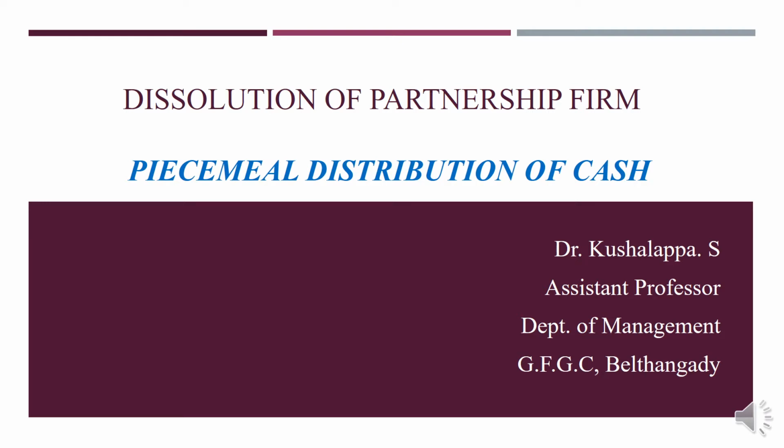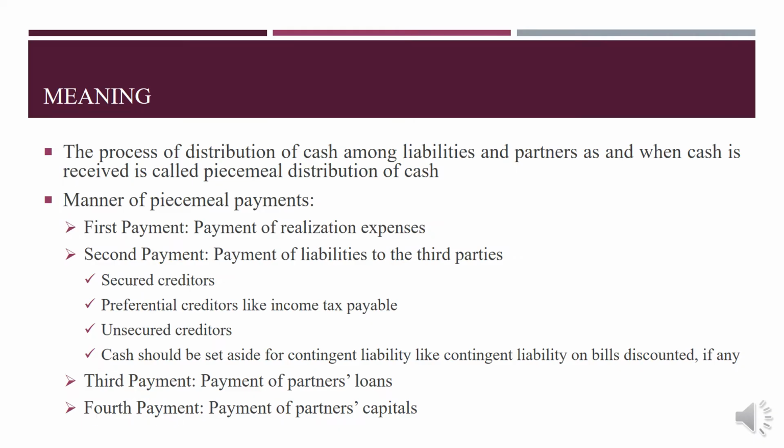This kind of distribution of the cash collected from the realization of assets is called piecemeal distribution of cash. So in this video, let us discuss piecemeal distribution of cash. First, what do you mean by piecemeal distribution of cash? The process of distribution of cash among the liabilities and partners as and when the cash is received is called piecemeal distribution of cash.